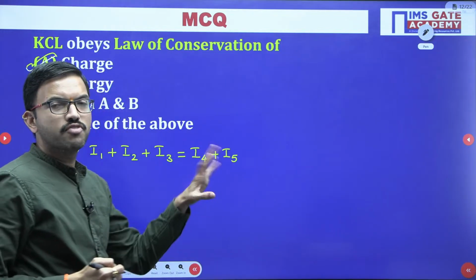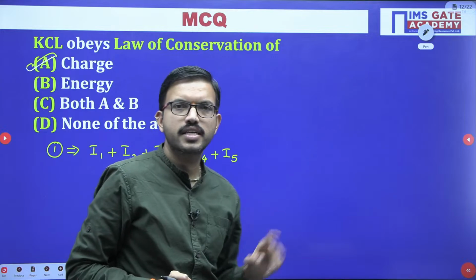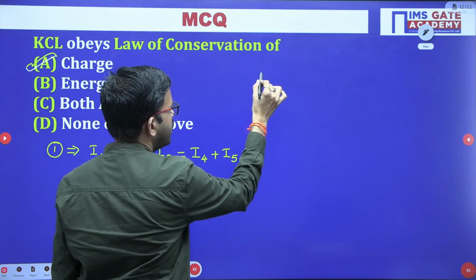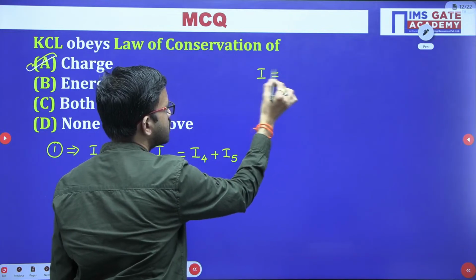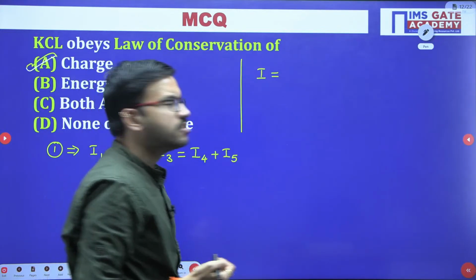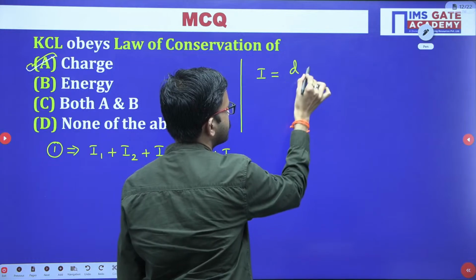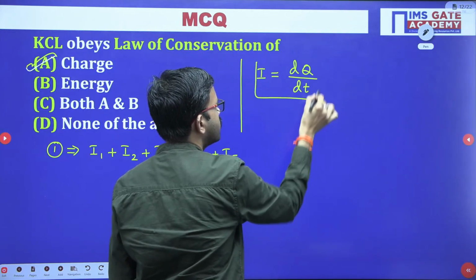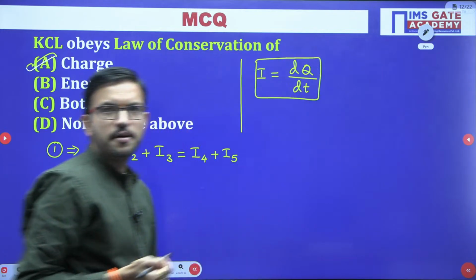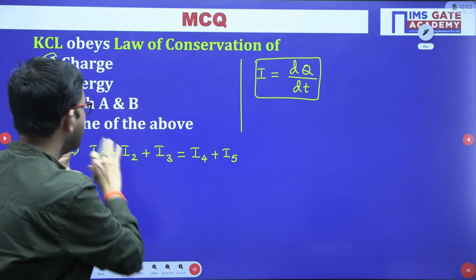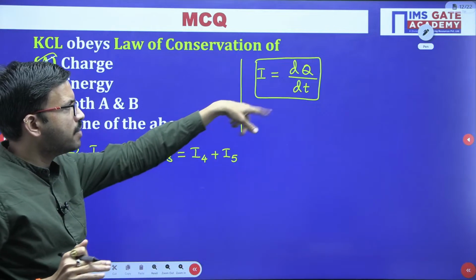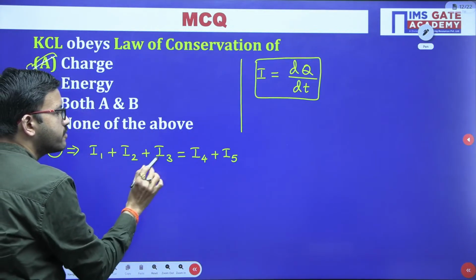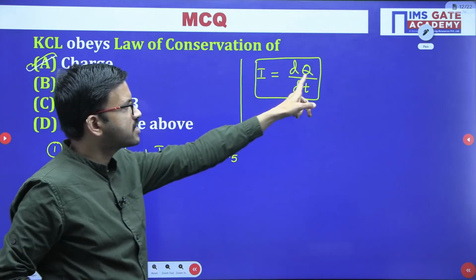In one of the introduction classes regarding the network theory subject, we already covered the relation between current and charge: I equals dq by dt. The rate of flow of charge is nothing but current. Wherever you have current I, you can use that expression, with suffixes put accordingly with respect to q.